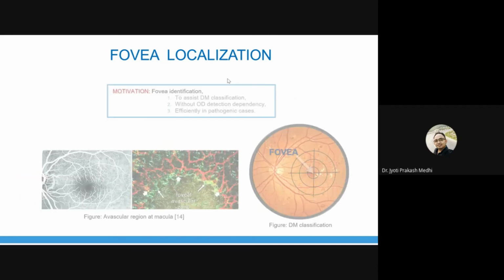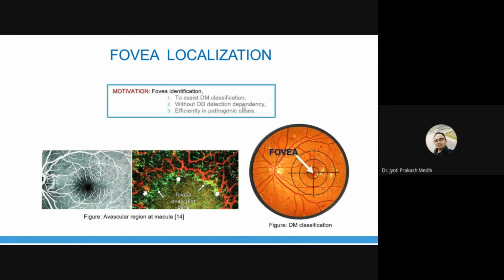Now moving on to the motivation. Fovea identification assists the diabetic maculopathy classification. It will be better if you go for detection of the fovea without getting dependent on optic disc detection, because if optic disc detection fails, then obviously the detection of the fovea will fail, and if detection of the fovea fails, then the analysis or the grading of diabetic maculopathy will fail.